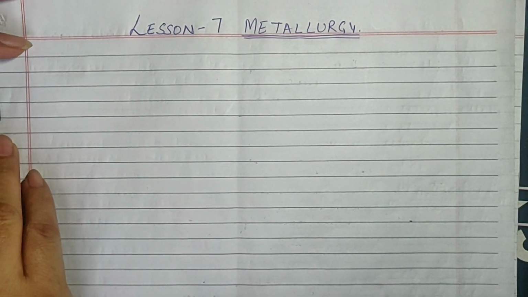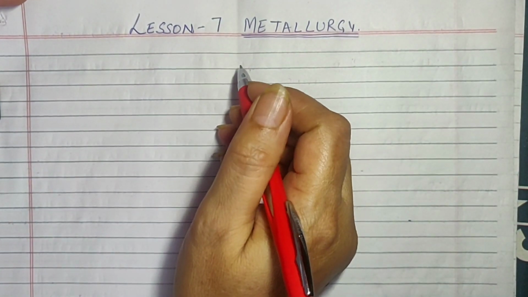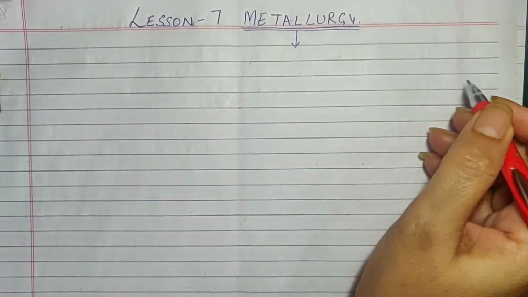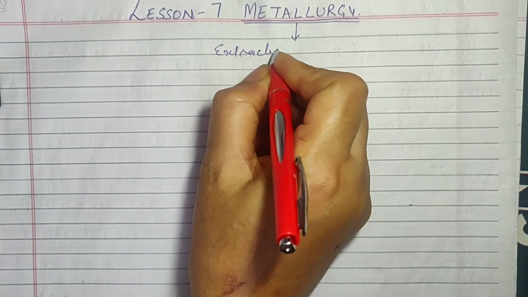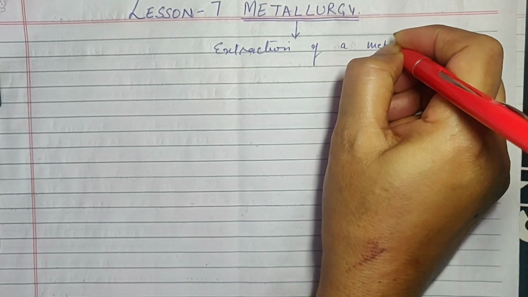Today we are going to begin with lesson 7, which is metallurgy. Now, what exactly do you mean by metallurgy? Metallurgy literally means extraction of the metal from its ore.